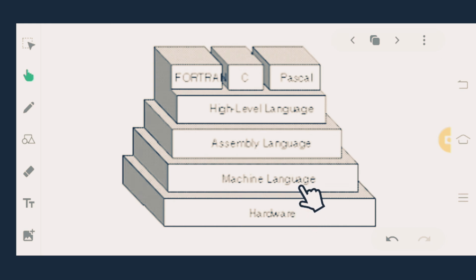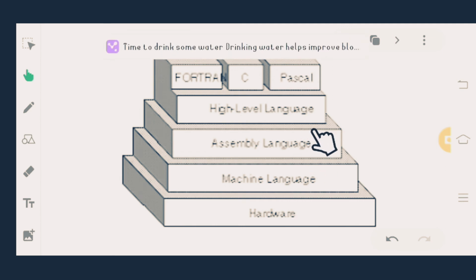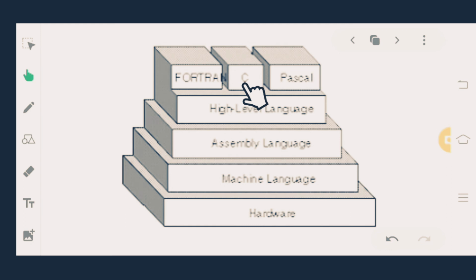Similarly, machine language is the binary language, which is the basic computer language or the computer's native language which the computers can understand. And the assembly language is one step higher. Assembly language is nearest to the human being, so the human being can easily interpret assembly language than machine language. And the high level language is one step higher than the assembly language. Human being can easily interpret the high level language than the assembly language. Here are a few examples of the high level language: Pascal, C language. Here the C and C++ are the same languages. C++ is the advanced version, and Fortran.